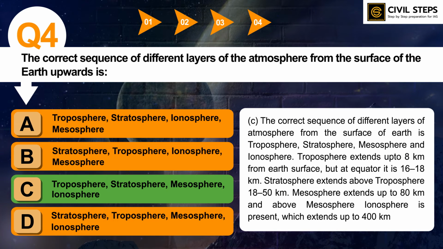So the correct sequence of different layers of atmosphere from the surface of the earth is troposphere, then stratosphere, then mesosphere, and in the end ionosphere. Troposphere extends up to 8 kilometers from earth's surface, but at the equator it is around 16 to 18 kilometers. Stratosphere extends above the troposphere, which is around 18 to 50 kilometers, and mesosphere extends up to 80 kilometers. And above the mesosphere, ionosphere is present, which extends up to 400 kilometers.